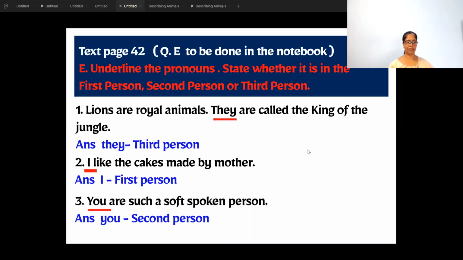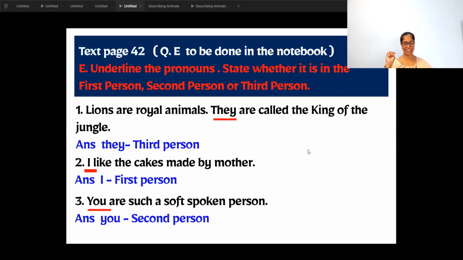Now next question. Text page 42, question E. This I would like you all to do in your notebook as notes, because there is no space in the textbook to do this. So let me help you with one or few of them, and the remaining you will do on your own. What you have to do is underline the pronoun, and after you have underlined, you have to say whether it is first person, or second person, or third person.